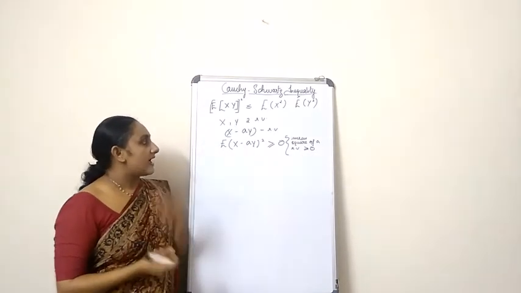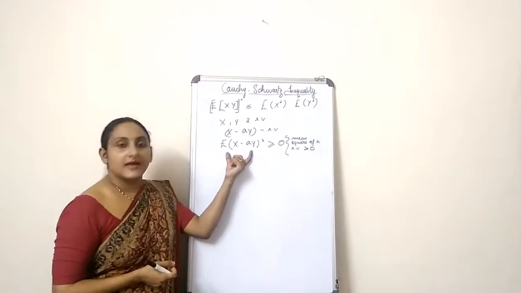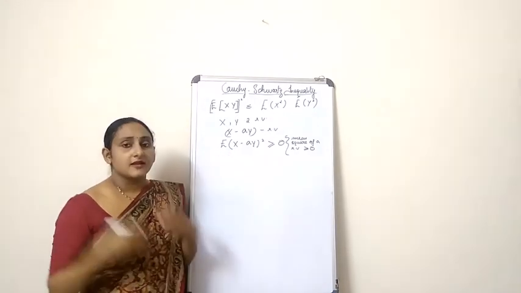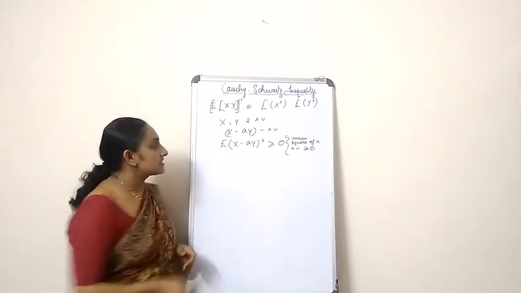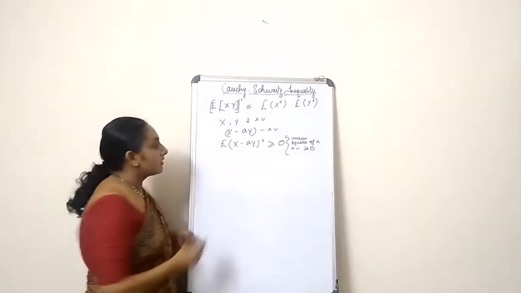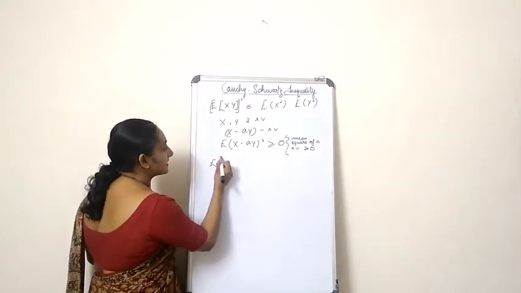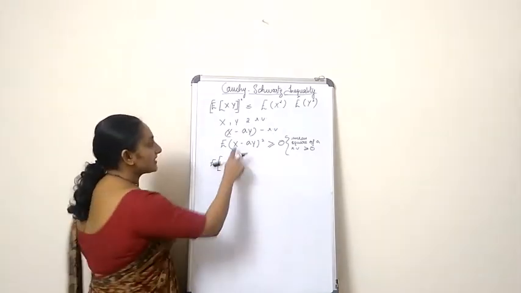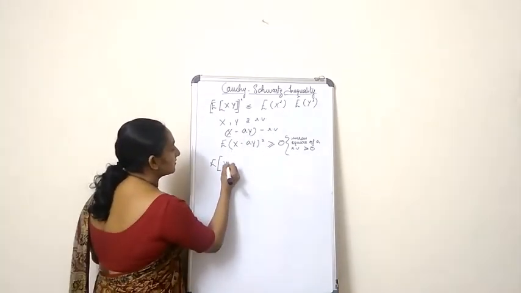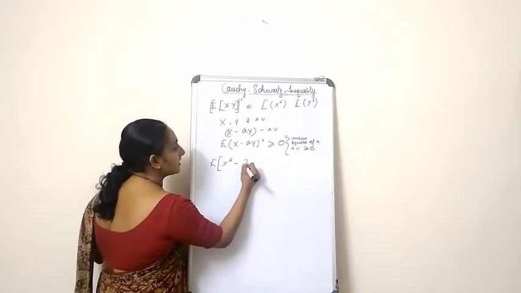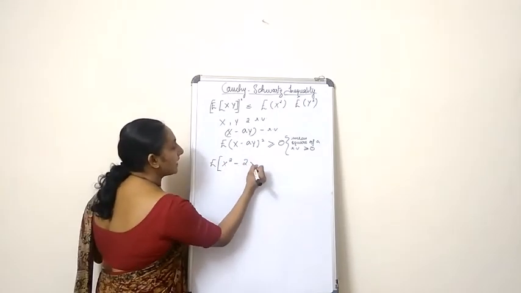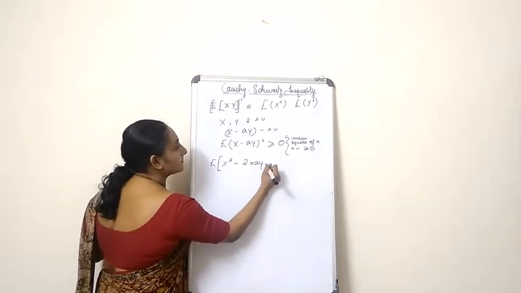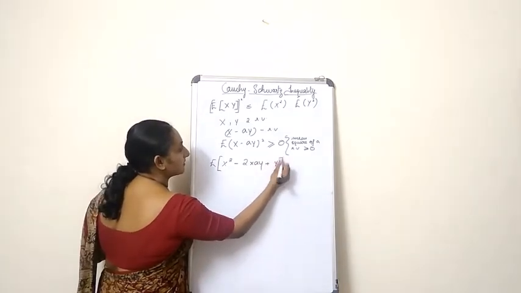Now let's have a look at the LHS, that is left hand side. Now we'll try to expand this value. Expectation of x minus ay the whole square. Let's expand this term. So what you get is x square minus 2xay plus y square, right?